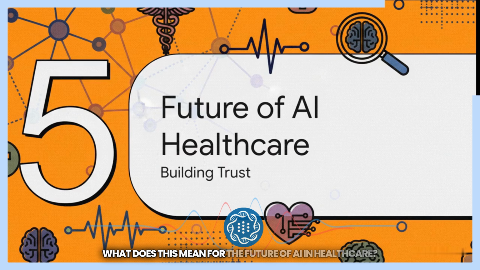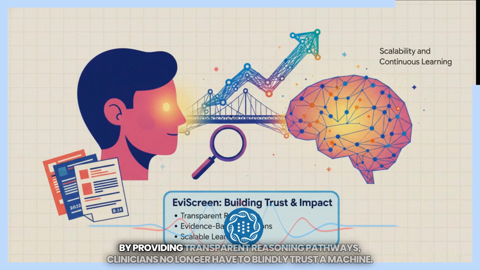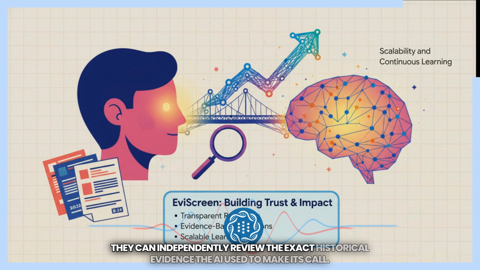Finally, Section 5. What does this mean for the future of AI in healthcare? The overarching impact of EviScreen really boils down to one word: trust. By providing transparent reasoning pathways, clinicians no longer have to blindly trust a machine. They can independently review the exact historical evidence the AI used to make its call.